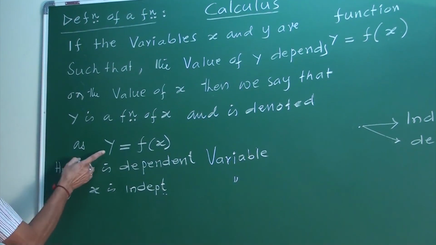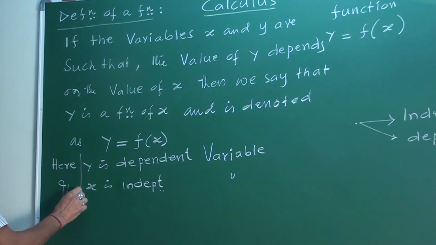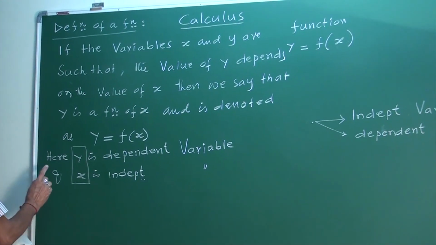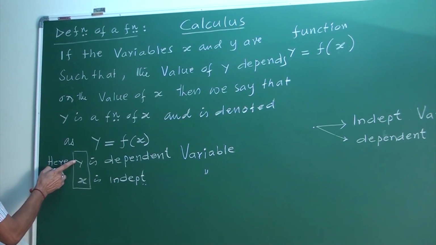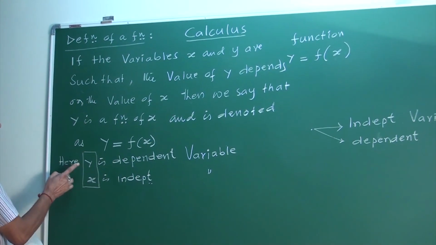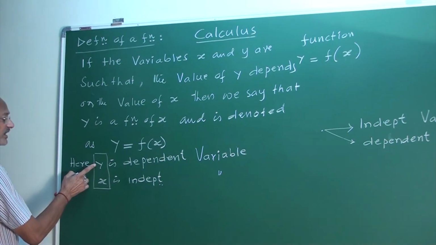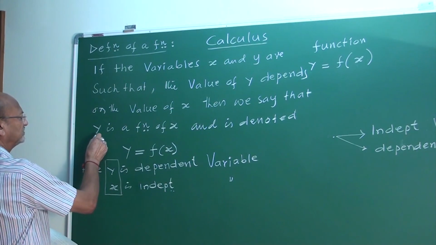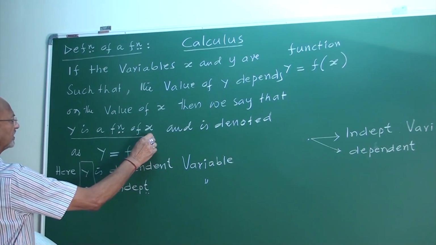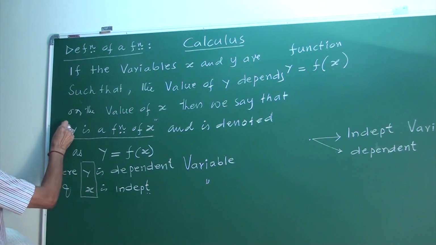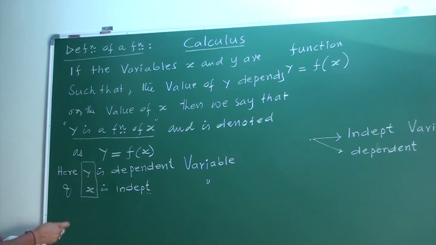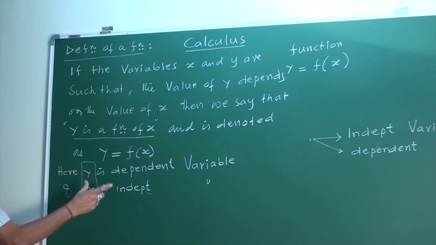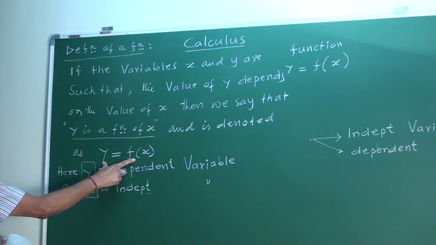Yes, my friends. So if the two variables x and y are such that the value of y depends on the value of x, then we name this relation: we say that y is a function of x, my friends. If the value of y depends on x, then we call it y is a function of x, written symbolically y equals f(x).